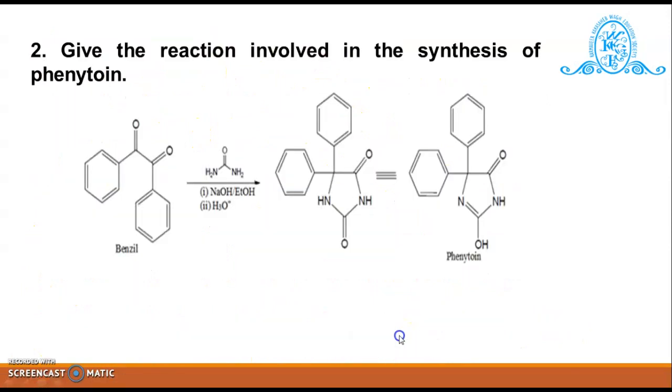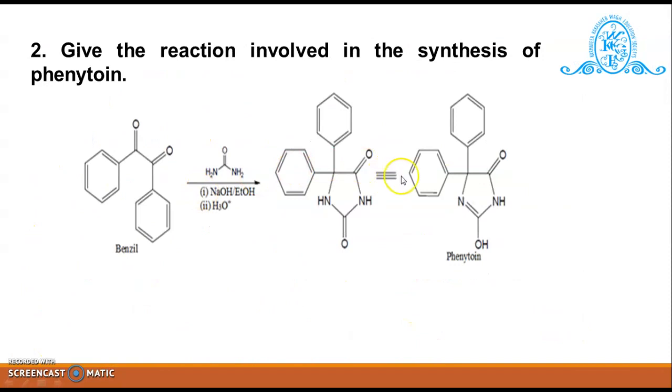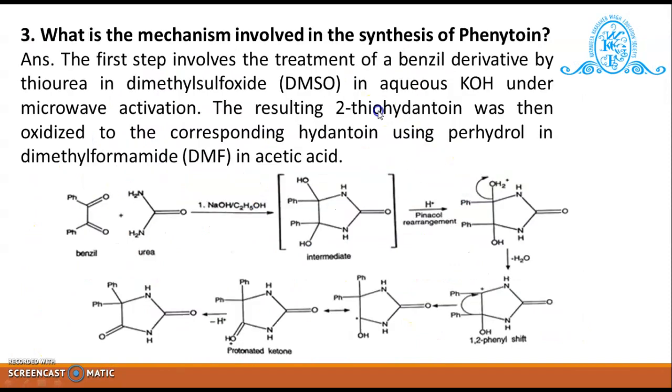Next question is, give the reaction involved in the synthesis of phenytoin. So you can see on screen, this is the reaction involved in the synthesis, that is benzene reacted with urea and produces phenytoin. Okay. Next question is, what is the mechanism involved in the synthesis of phenytoin?